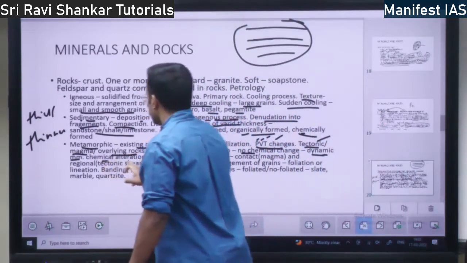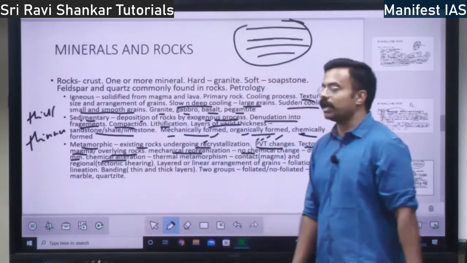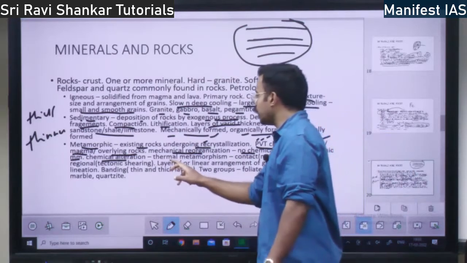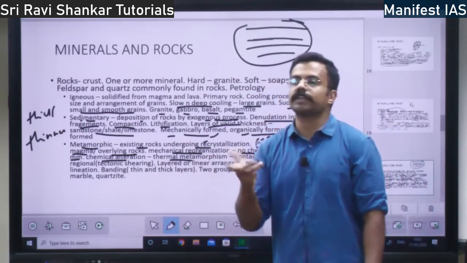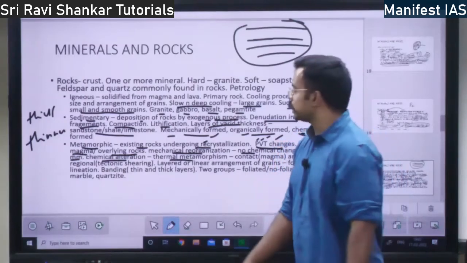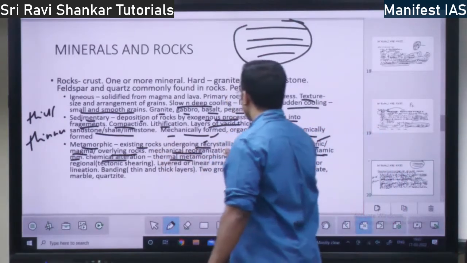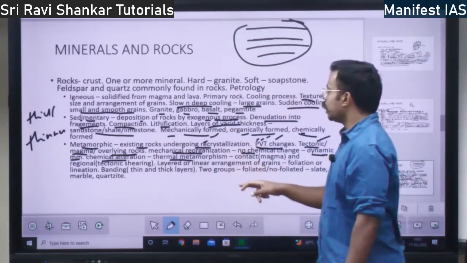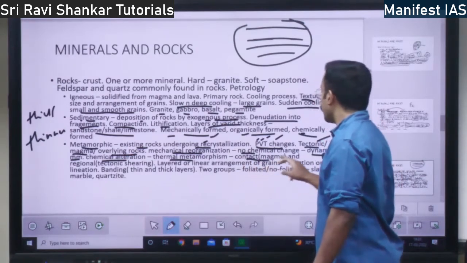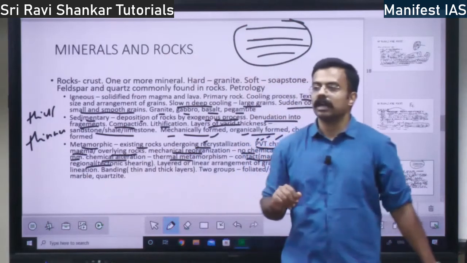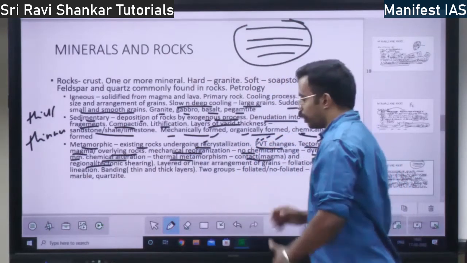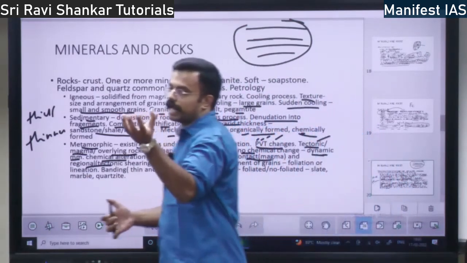The second form is chemical metamorphosis, chemical alteration. It is also called thermal alteration, thermal metamorphosis. Because of temperature change, if the metamorphosis happens, it is chemical metamorphosis. Under chemical metamorphosis, you have contact metamorphosis and regional metamorphosis. Contact metamorphosis means what? Suppose a rock is there.